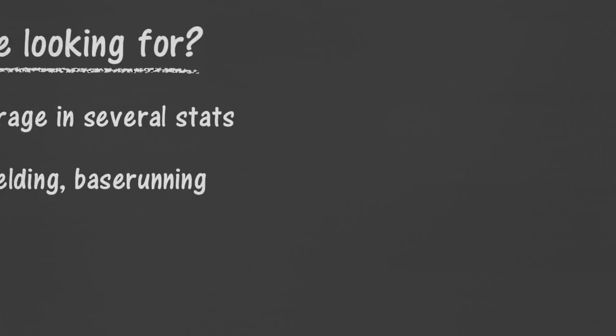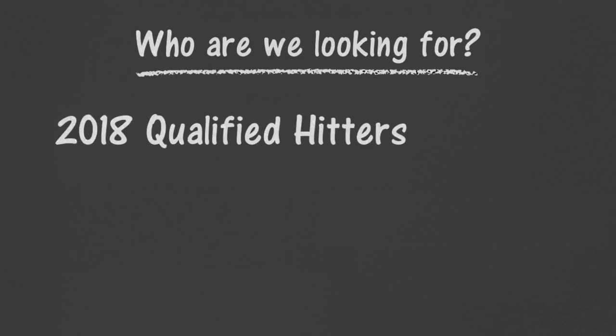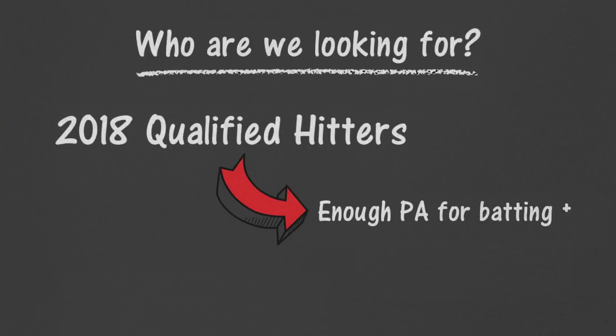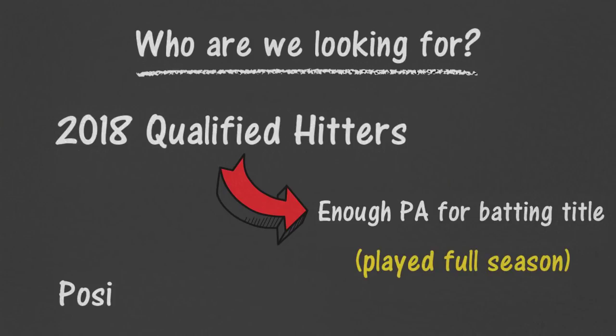We'll start by finding the most average player from the 2018 season, and looking at all qualified hitters. A qualified hitter is one who has enough plate appearances in one season to qualify for a batting title, but for our purposes, this just means he played for most of the season. Also, we're just looking at position players, as average pitchers would make for a separate video.